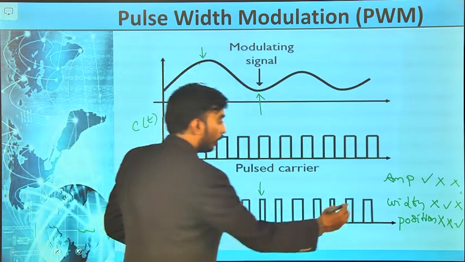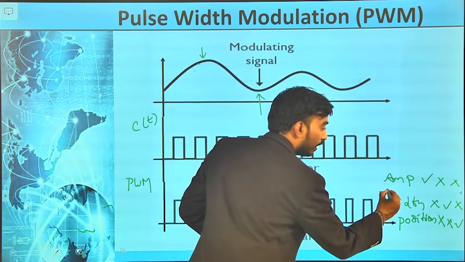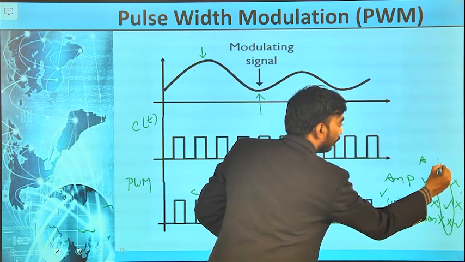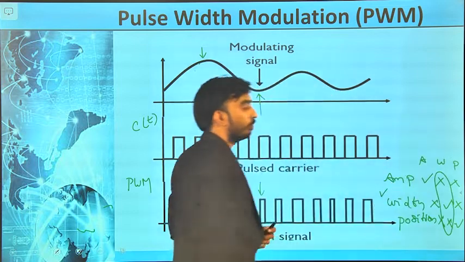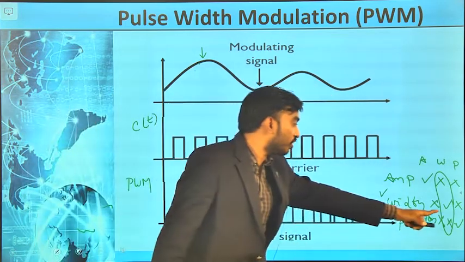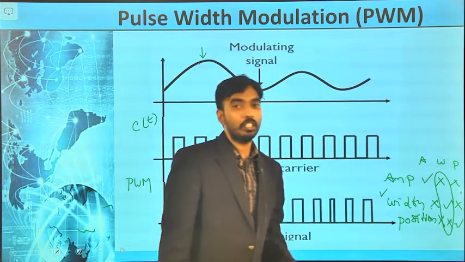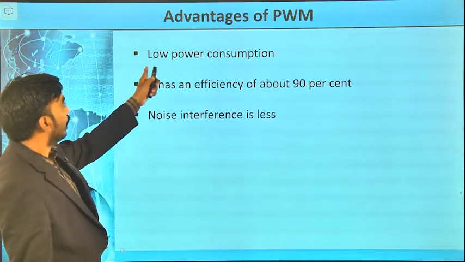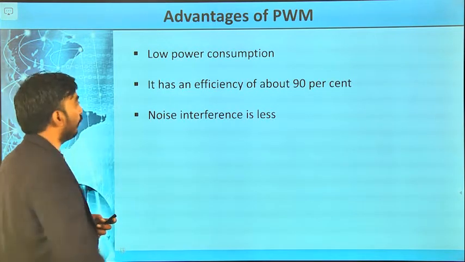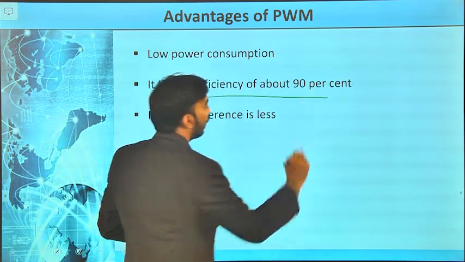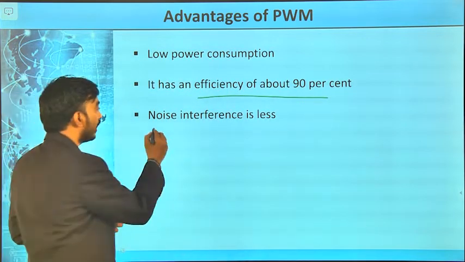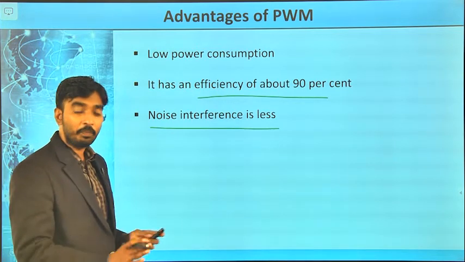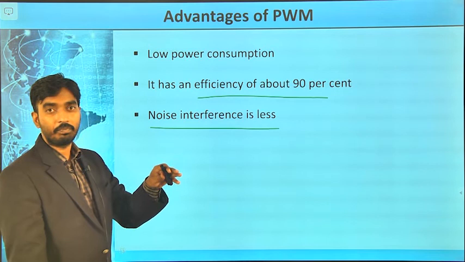Right. Here we are discussing pulse width modulation, right? Amplitude, width, position. If the width is changed, the amplitude and position are constant, right? That is why the amplitude is constant, that is why it is low power consumption. The efficiency is about 90%, the noise interference is less. We are embedding the information in the width, not in the amplitude, right.